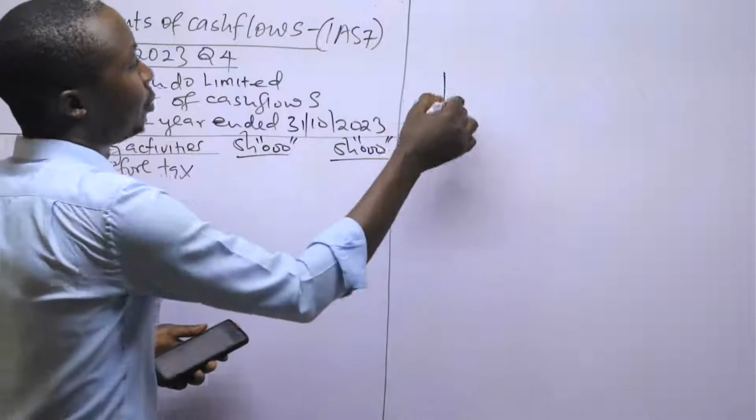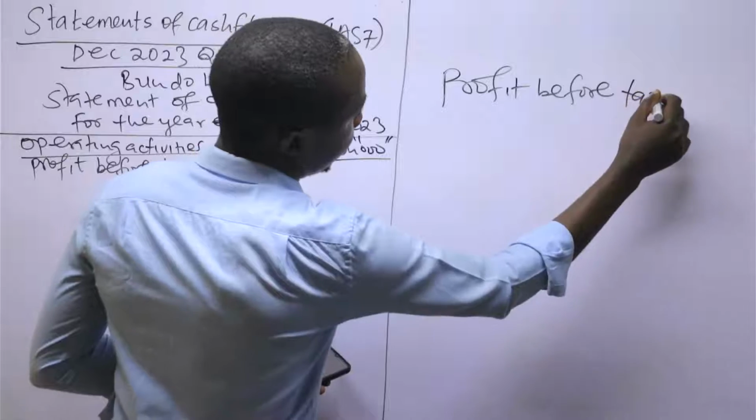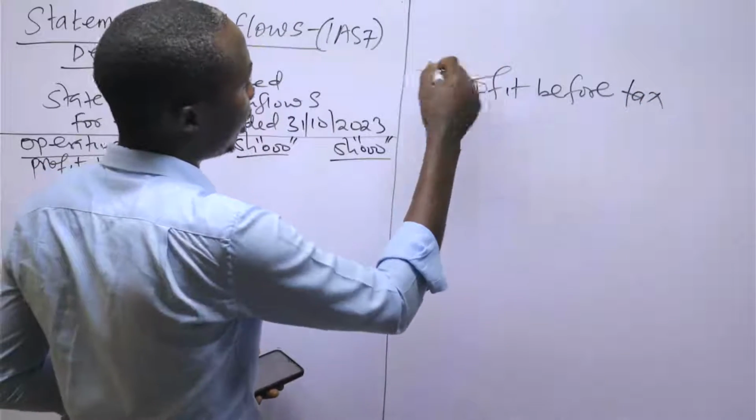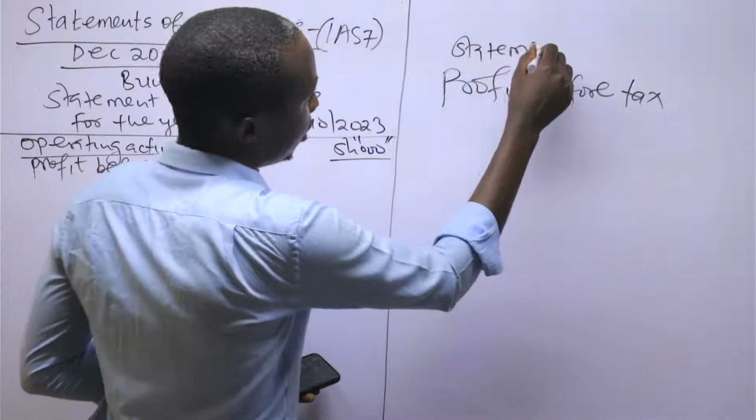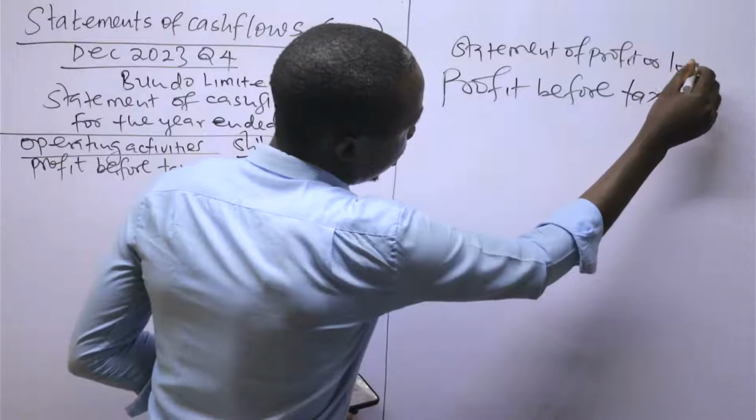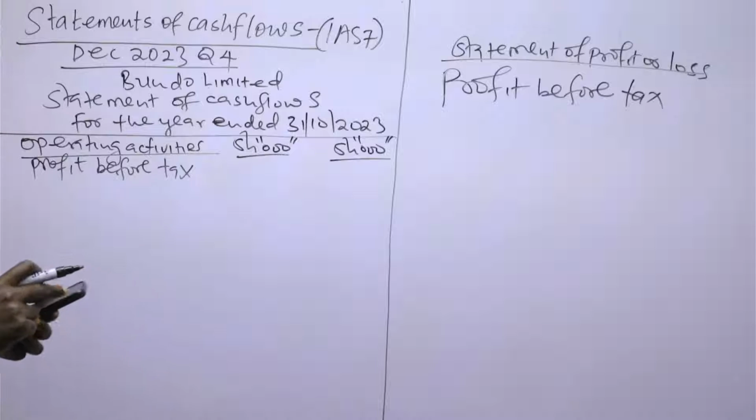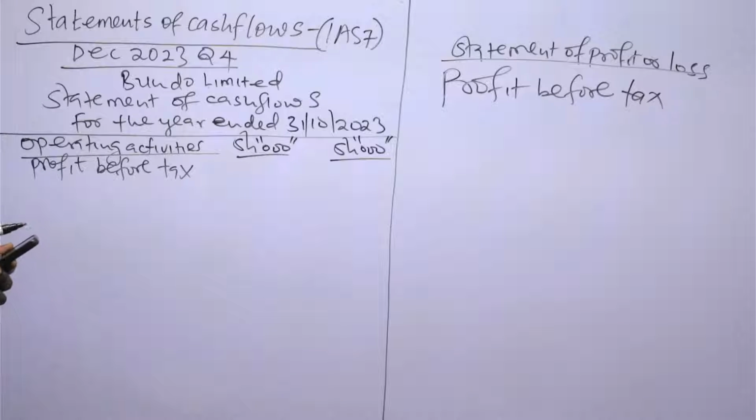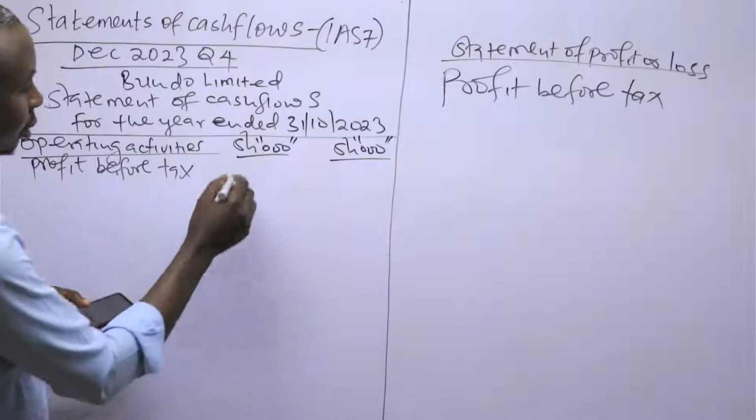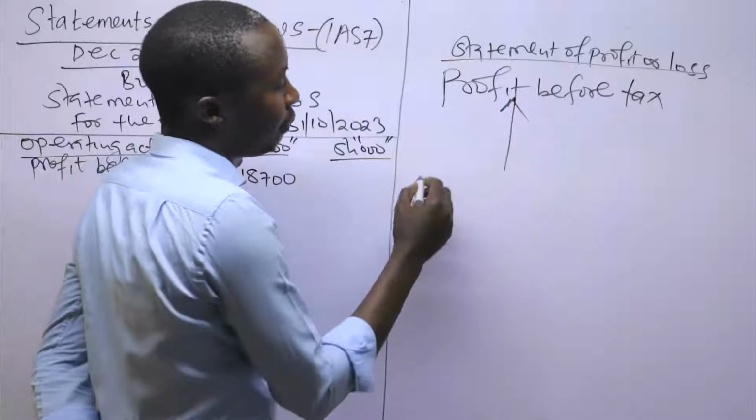So remember that the profit before tax must be adjusted. The value of the profit before tax is picked from the statement of profit or loss. So you start with profit before tax. Based on this question, number 4, from the income statement, the profit before tax was 18,700.